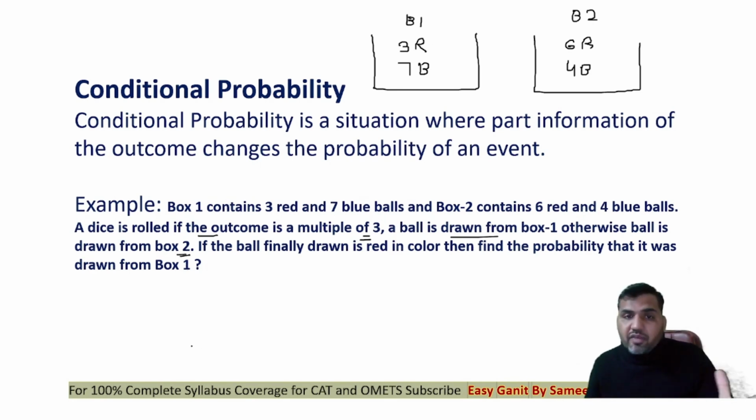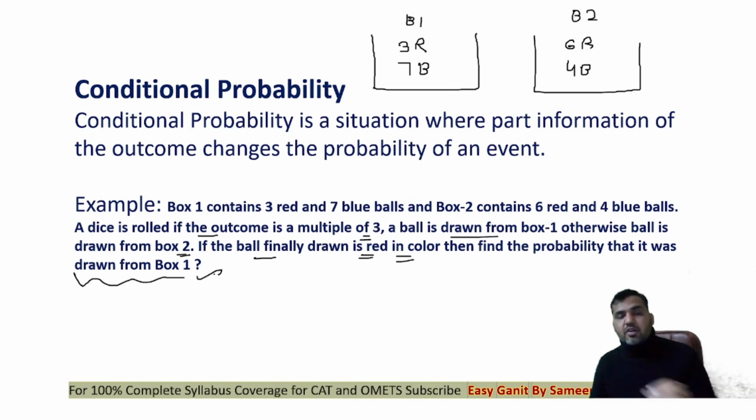But there we were finding the probability of drawing a red ball, and in this question it says that the final ball that I'm drawing is actually red in color. So that you can see is additional information. It is given to me that the final output of the ball is red. So when I'm selecting the ball from box 1, I'm not supposed to find the probability of taking a red ball. It's given to me that the ball I'm taking from box 1 is red, as well as the ball I'm taking from box 2 is also red in color. And I'm supposed to find out the probability that it has been drawn from box 1. So guys, in this case, what I basically want to find out is the probability of drawing a red ball from box 1.